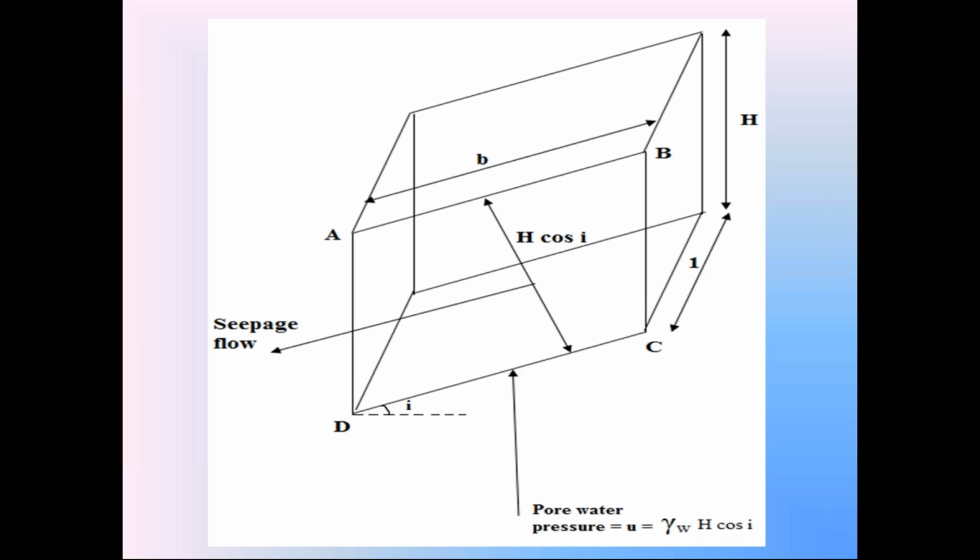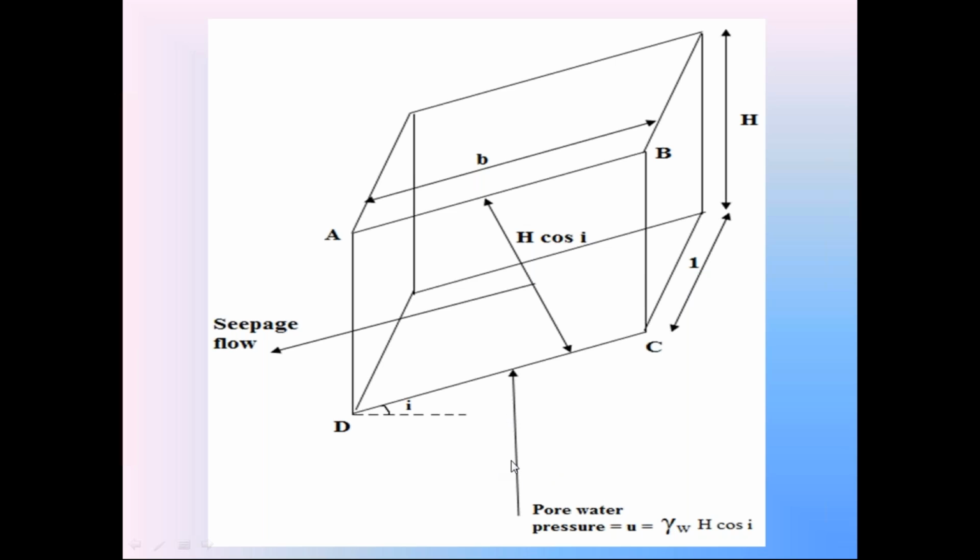So like that, this vertical upward pore water pressure on the surface CD is resolved into two component pressures, not the forces, please. Two component pressures. One component pressure perpendicular to surface CD, the other component pressure parallel to surface CD. The perpendicular pressure component is equal to U into cos I. The tangential pressure component is U into sin I.